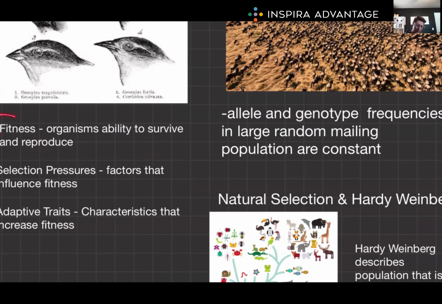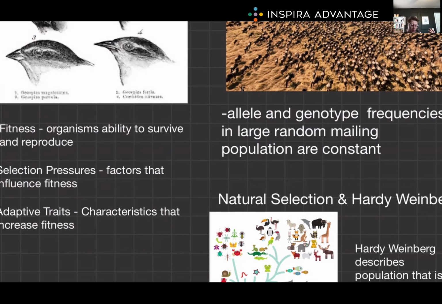So for example, fitness is literally, did the organism have babies? That's all we care about. That's all evolution is driving. It's all natural selection. Selection pressures are those things maybe preventing you from having babies, right? If you are a black moth and your friend is a white moth and you live in a place with only black trees, well, the black moth is going to have a higher chance at survival because of those black trees, because it can camouflage itself. So the black trees, the environment, is the selection pressure for those moths.